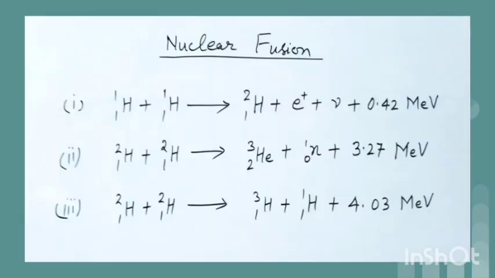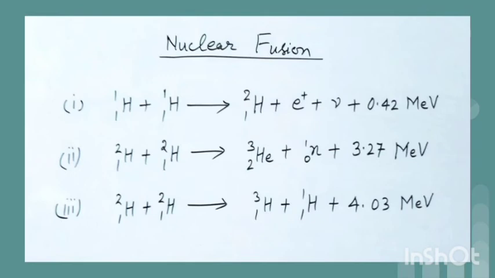Let us now consider nuclear fusion. Nuclear fusion is the process in which two lighter nuclei fuse to form a heavier nucleus, and energy is released in the process. Some examples are: two protons fuse to form a deuteron and a positron with release of 0.42 mega electron volt of energy.